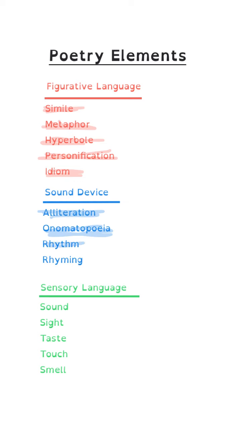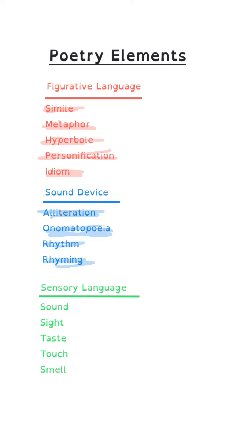Then we have rhyming, okay? And remember, there's different rhyming patterns. Not all poems have to rhyme. So you can have a poem completely that does not rhyme at all, and it's still a poem. But we do have poems that do rhyme, and they have patterns like A, B, A, B, A, B, C, A, B, C, A, B, A, B, C, D, C, D, okay? Those are those rhyming. And remember, when they rhyme, there can be two types. When they rhyme at the end of the line, or internal rhyming, where they're rhyming within the same line.